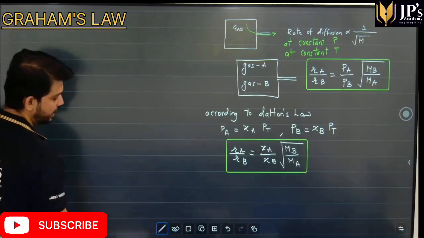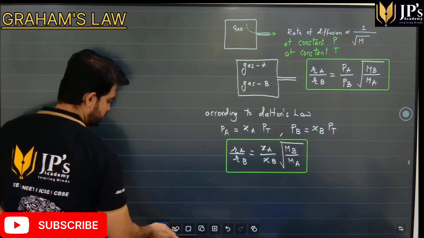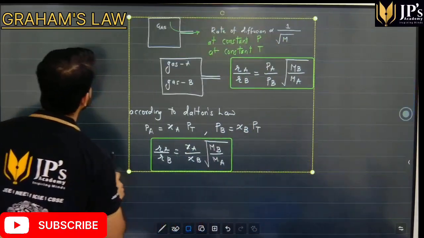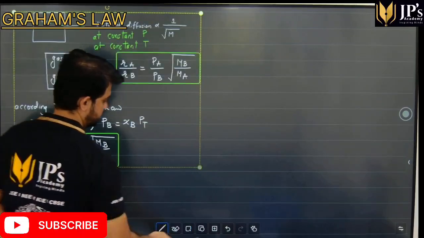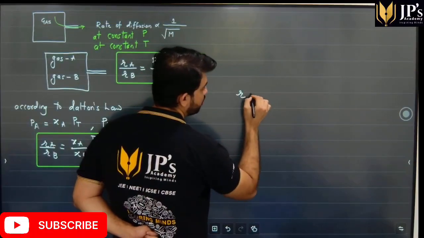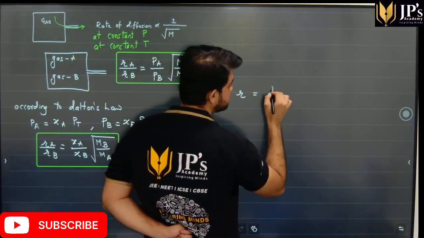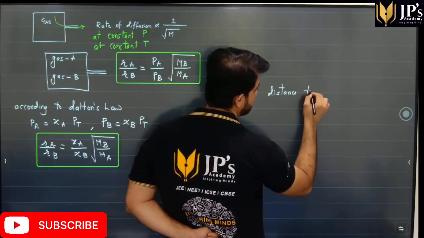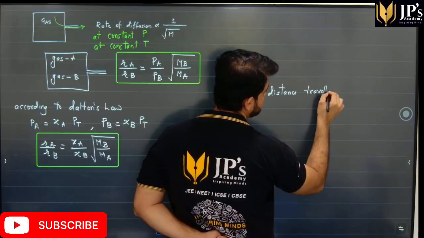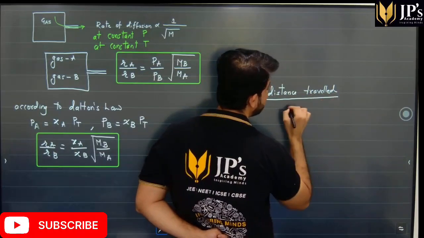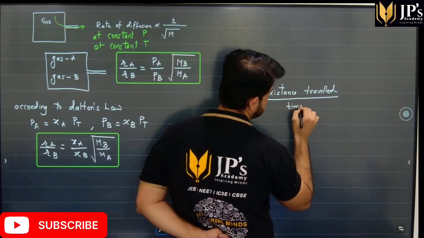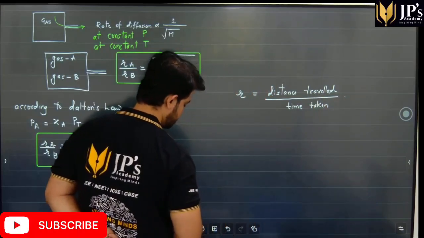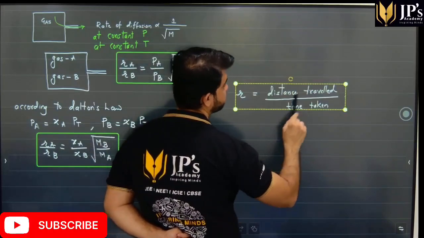Now, students, along with that, rate of diffusion also depends on certain other parameters. Rate of diffusion also depends on the distance traveled by the gas upon the time taken. This is really important for different types of numericals which are framed.